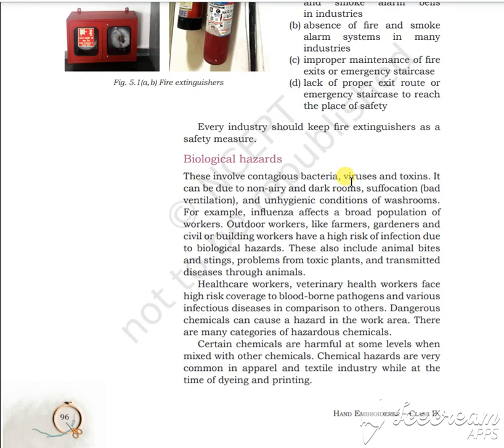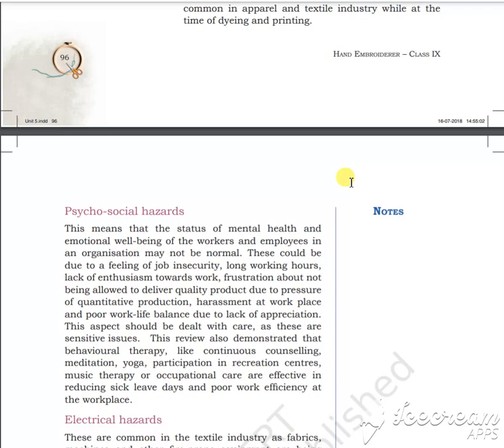There are different types of biological hazards, like for farmers or outdoor workers. Biological hazards mean they are using different types of medicines or toxins, and hazards can happen; they can be affected by it. Suddenly there is some cut, and when they are spreading anti-insect spray, at that time it touches their blood, and they faint or become very serious. So this type of biological hazard is also there.